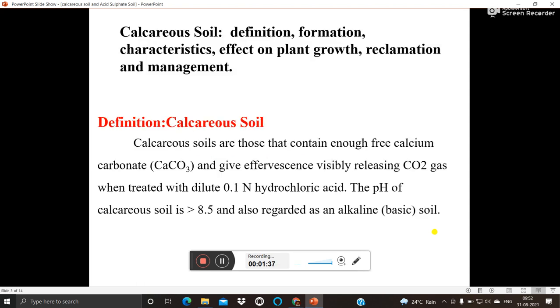So let's see first the calcareous soil. Calcareous soils are those that contain enough free calcium carbonate and give visible effervescence, releasing CO2 gas, when treated with dilute 0.1 normal hydrochloric acid. So if you place this soil on your hand or in a beaker and add some 0.1 normal hydrochloric acid to it,